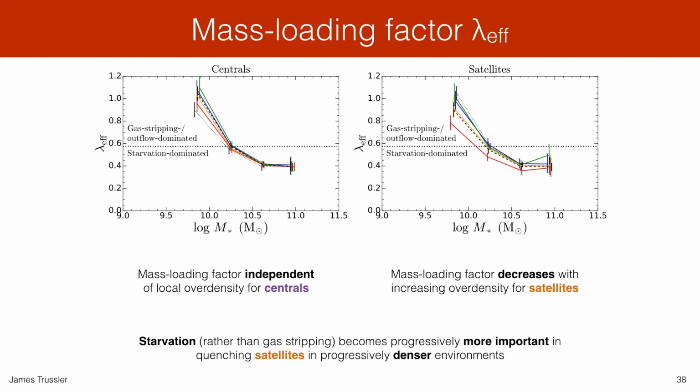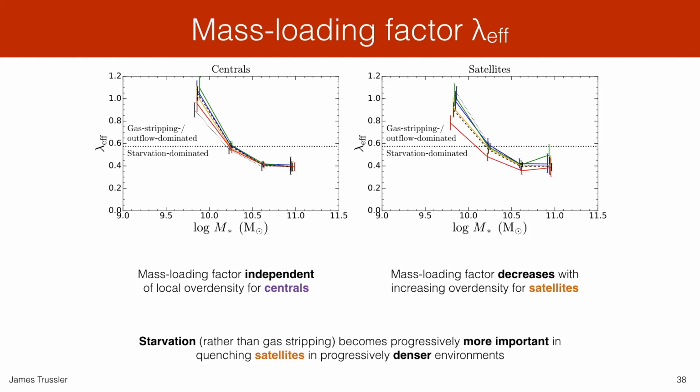This is for centrals on the left and for satellites on the right. And again, they've been further separated into quartiles of the local overdensity. So low density regions in blue, all the way out to high density regions in red. And so the key point on the left panel for the centrals is that we find that this mass loading factor is actually independent of the local overdensity for centrals. And so what that implies within our framework is that the starvation that's responsible for quenching centrals is predominantly driven by mass-related phenomena, and it's not driven by environmental processes.